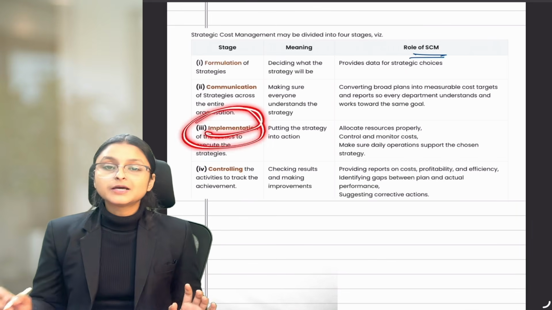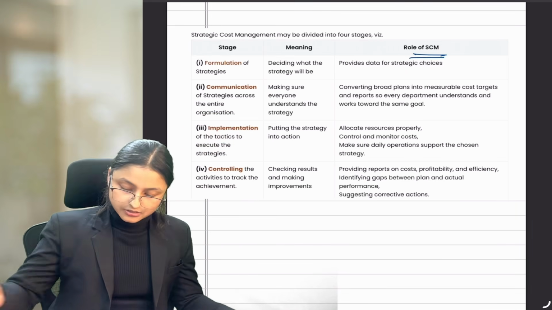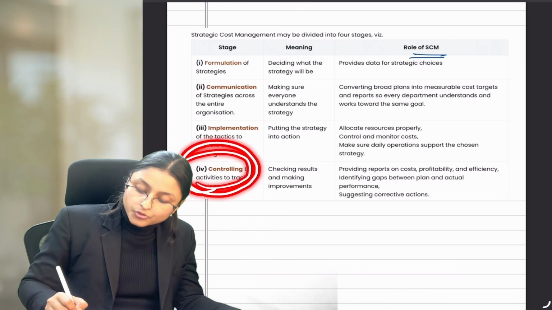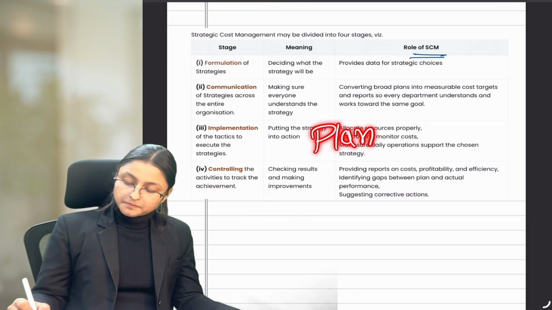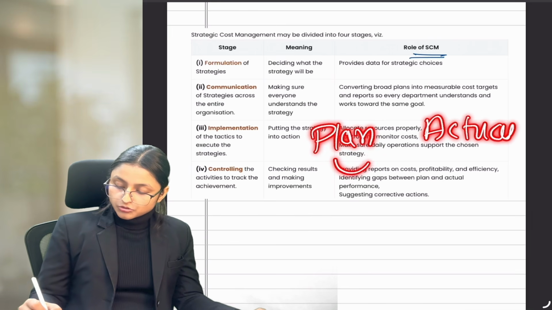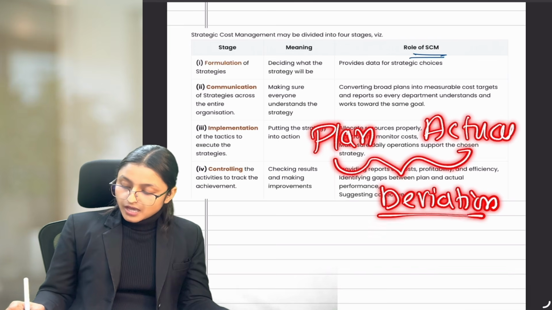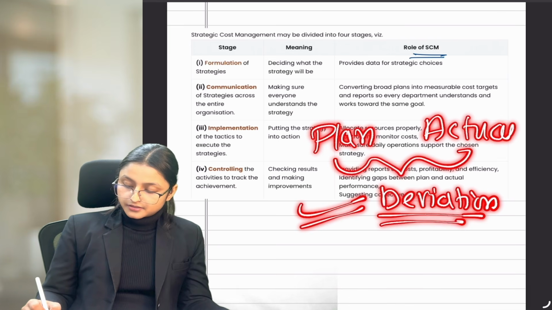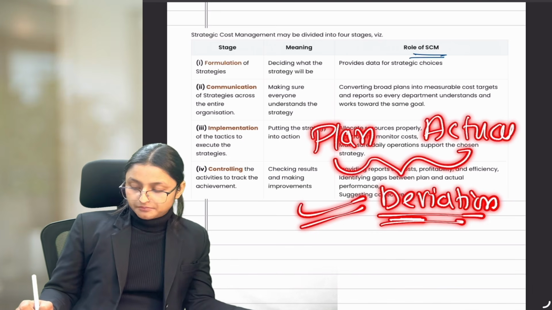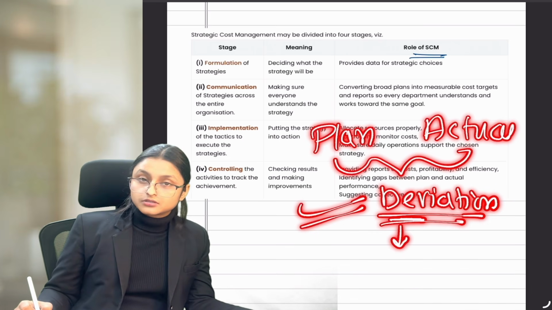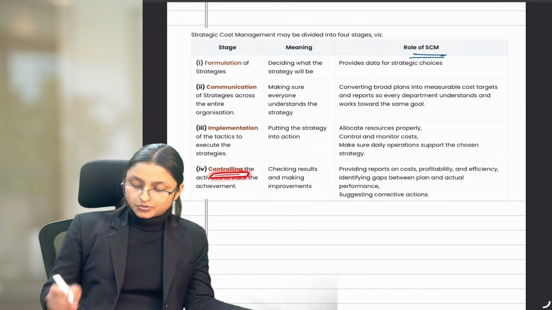Now, after making the plan and implementing it, actually following it, we need to control it also. Now, how will control happen? When you compare plan and actual, you find out the deviation or differences between them. Now you can control it, right? Now you can think about why this particular deviation happened, and what suggestive or corrective actions we can take for the same. Okay? So this is what controlling does.